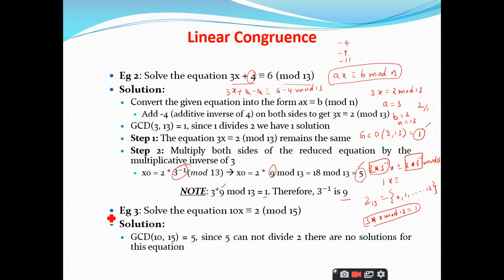Right. So let us take the third example where the equation is given as 10x is congruent to 2 mod 15. First of all, you have to find the GCD of a and n. GCD of 10 and 15 is 5. Now you have to check whether this 5 is dividing this 2 or not. 5 cannot divide 2. Am I right or not? Yes, sir. So if 5 cannot divide 2, there are no solutions for this equation. That's it. Nothing more than that.